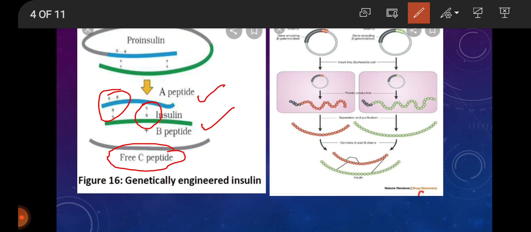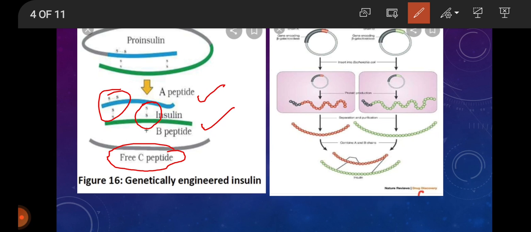Earlier, insulin was extracted from the pancreas of slaughtered cattle and pigs, but some patients began developing allergies. So there are some disadvantages also. Disadvantages of extracting insulin from animals were: insulin being a hormone is produced in very little amounts in the body. Hence, a large number of animals need to be sacrificed for obtaining small quantities of insulin. This makes the cost of insulin very high, demand being manifold higher than the supply.